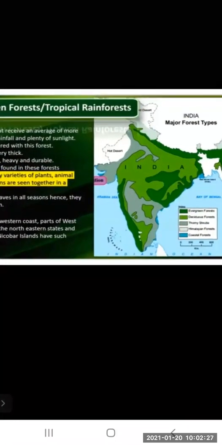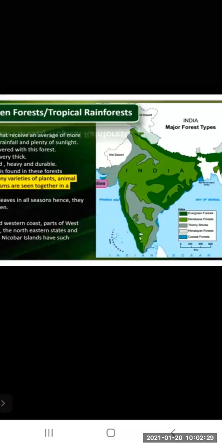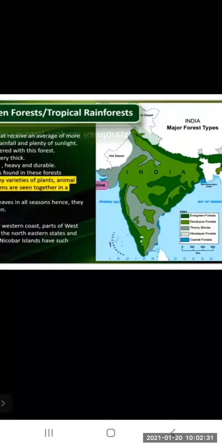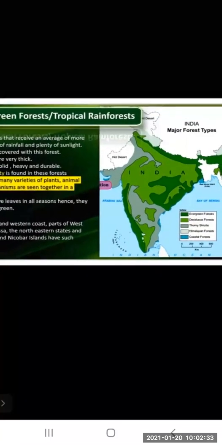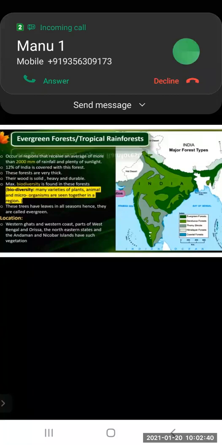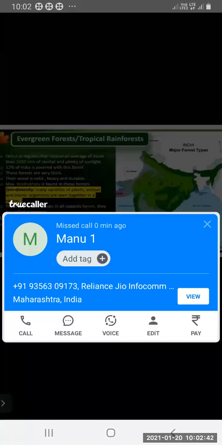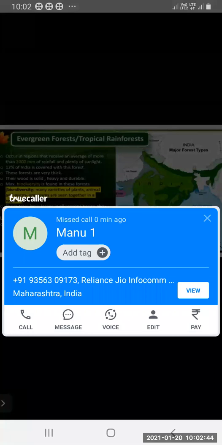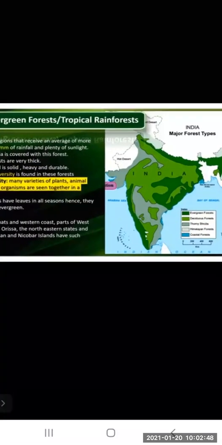So you can see in the map also, the evergreen forest is colored with a dark green. Western Ghats, western coast you can see, then parts of West Bengal and Orissa and northeastern states.